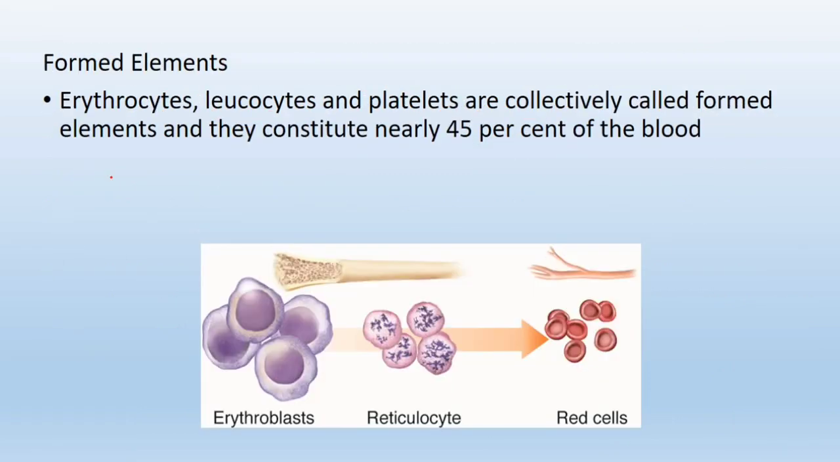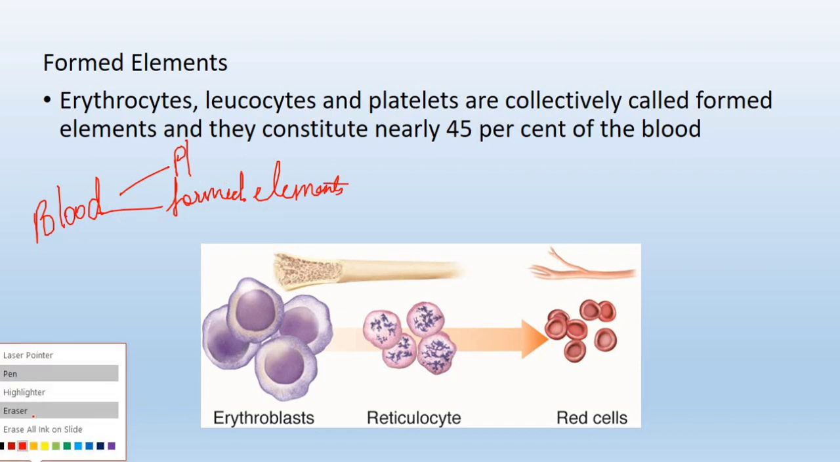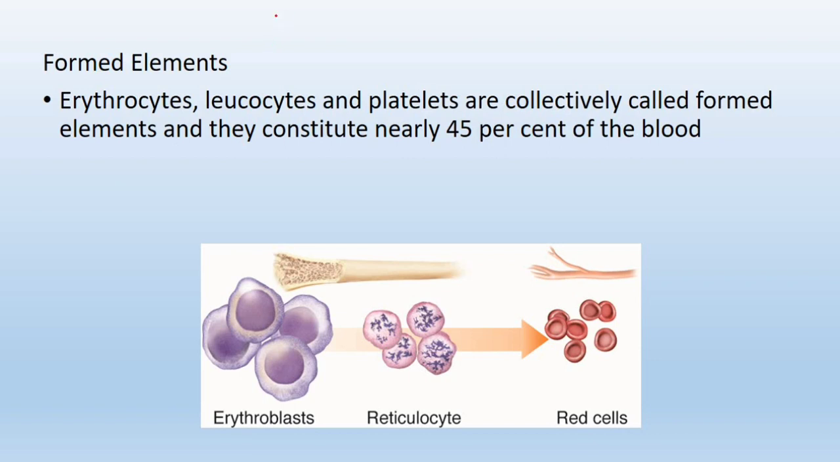Next, what are these formed elements? In blood we had plasma and formed elements. We studied the plasma. Now coming to the formed elements. Formed elements are known as formed elements because they are continuously being formed inside the bone marrow.